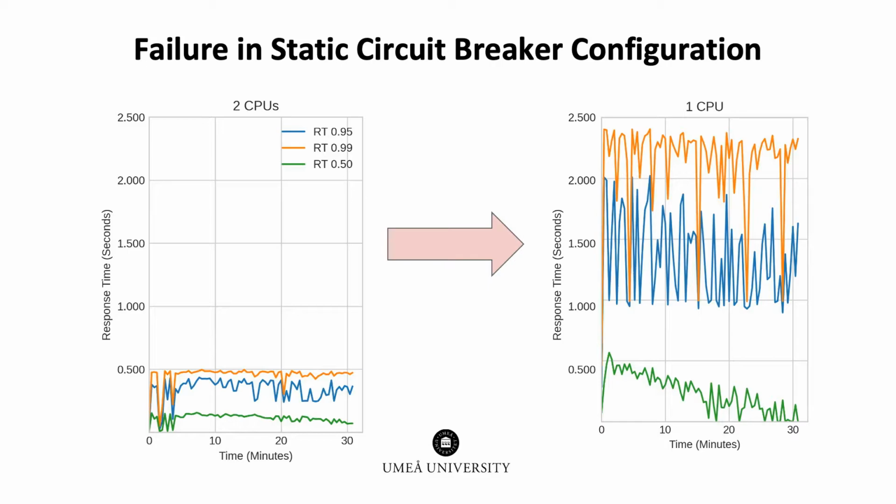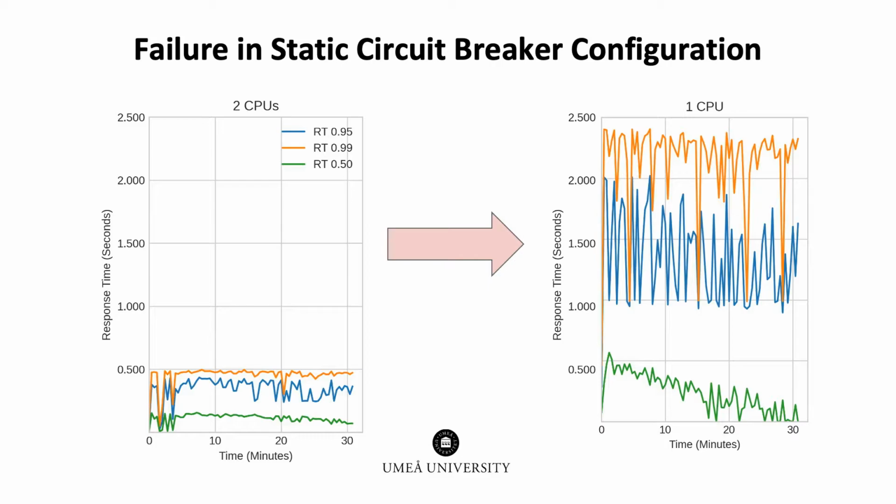To illustrate the complexity of manually configuring static thresholds for circuit breaking, we present an experiment in which we run a simple application with a carefully tuned circuit breaker for good throughput and acceptable tail response times for a service using 2 CPUs in a Kubernetes cluster. In this cluster, despite overload, as you can see in the left chart, we obtain a 95th percentile response time below 500 milliseconds, aligned with good availability, which is not shown.